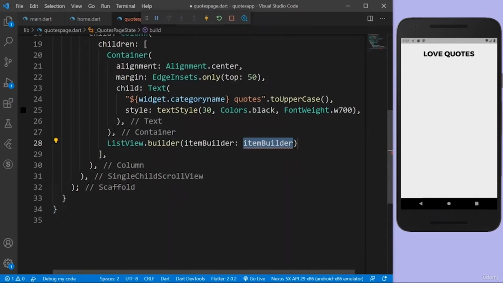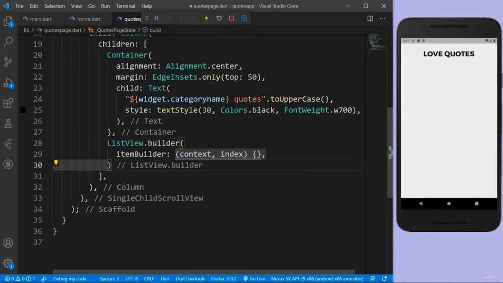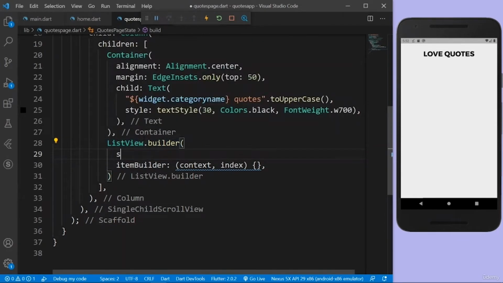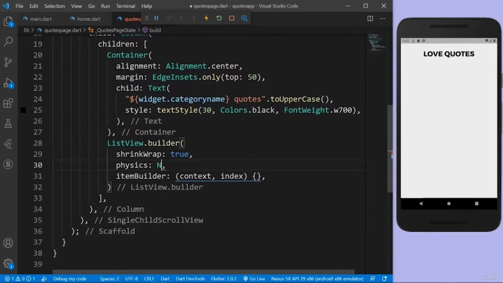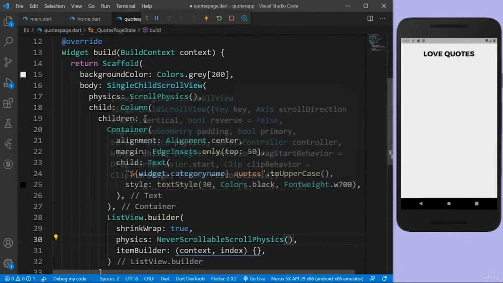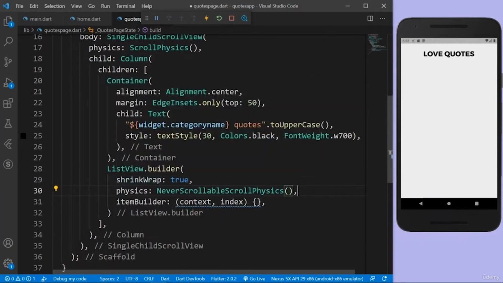And the item builder takes in a context and the index which the list view builder is currently in. So this is kind of like a for loop which just iterates over the list and displays the widgets. And this should also have shrink wrap true and physics should be never scrollable physics because we're already in a scroll view. That's why we have to disable the physics here.